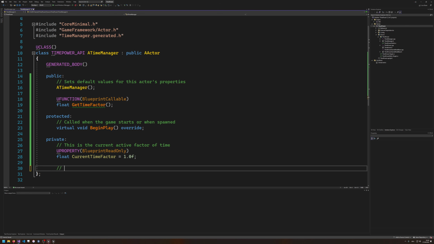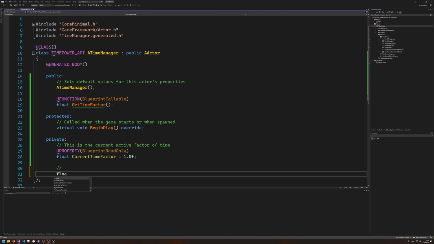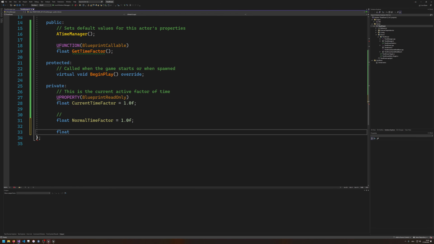Then we want a few programmable parameters, which are going to be the NormalTimeFactor, starting at 1, and the ReverseTimeFactor, which is just going to be something like -1.